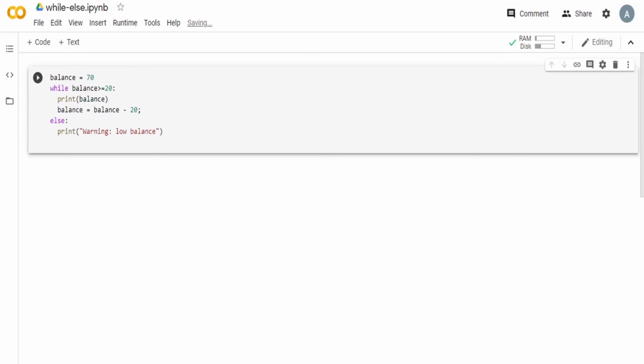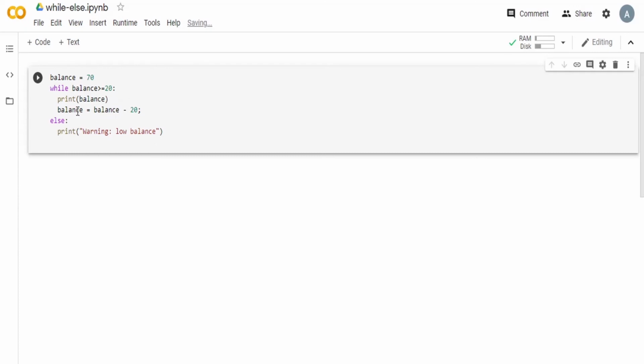This is an example of how to use the else statement with the while loop in Python. Here we are trying to have a balance of $70 in our account, and suppose every month $20 are deducted for the electricity bill. So we need to always have a balance of greater than or equal to 20 in our account.